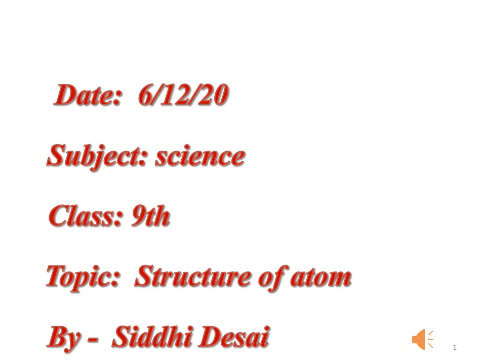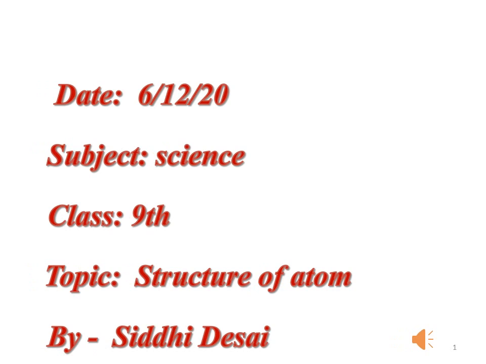Welcome to the class. Students, as we are discussing chapter number 4, the structure of atom, in science. In the very last video, we saw the Rutherford atomic model, in which we saw the drawbacks of Rutherford, along with the model of an atom.